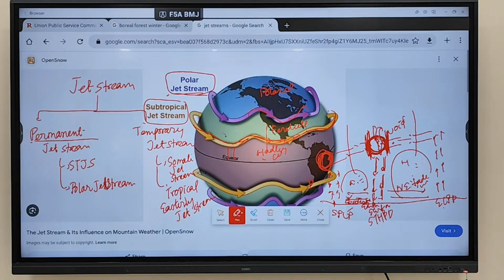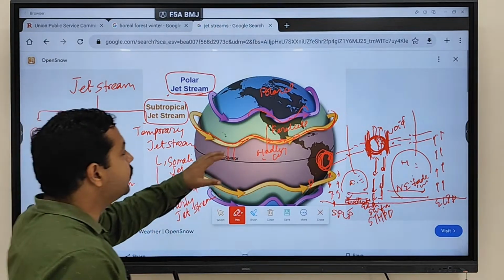Fine. So what you have to keep in mind is, what is a jet stream? Jet streams are narrow concentrated winds. Where are they moving? In the upper atmosphere. From where to where? From west to east, and that's why they are called what? Upper level westerlies. They are circumpolar in nature, moving with a very high velocity because frictional force is absent, and as we discussed, they move in a Rossby wave or meandering fashion. Clear?